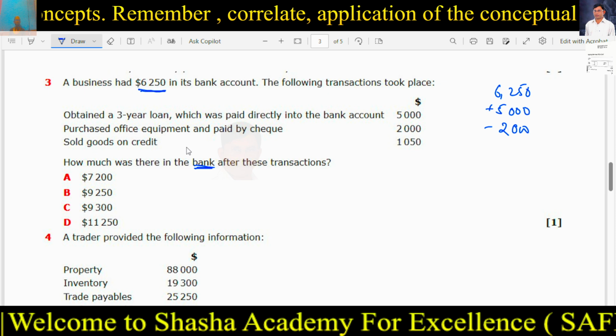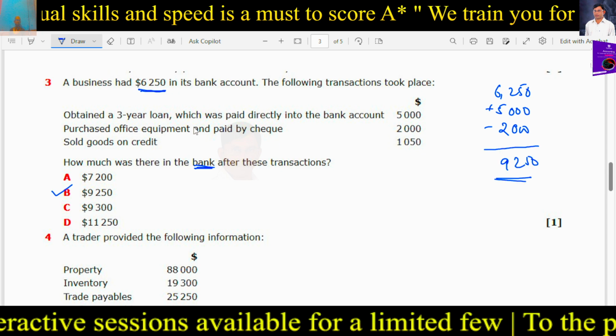So what is the net amount? 6,250 plus 5,000 minus 2,000 is 9,250. This is the correct answer. This is how you have to carefully calculate the bank balance. What is required? How much was there in the bank after these transactions? 9,250. This is the answer. Next.